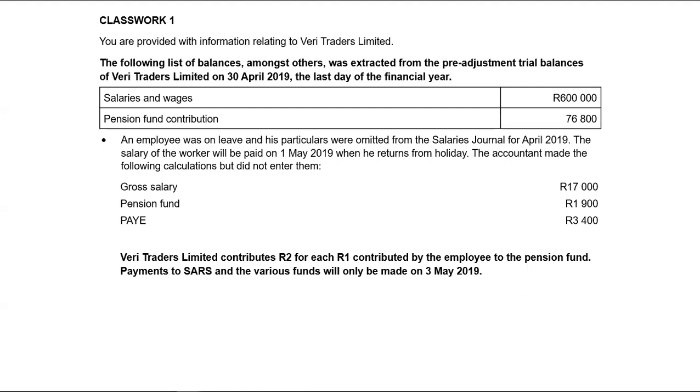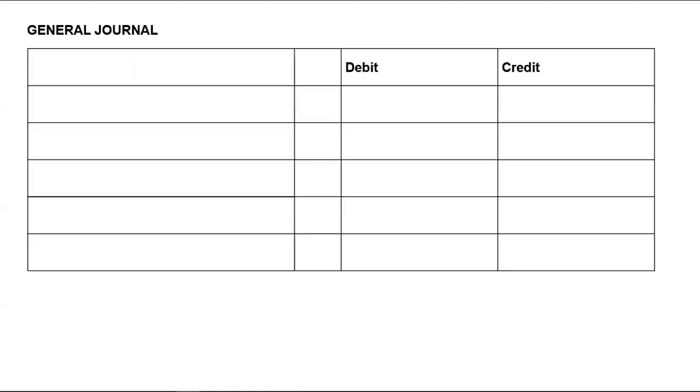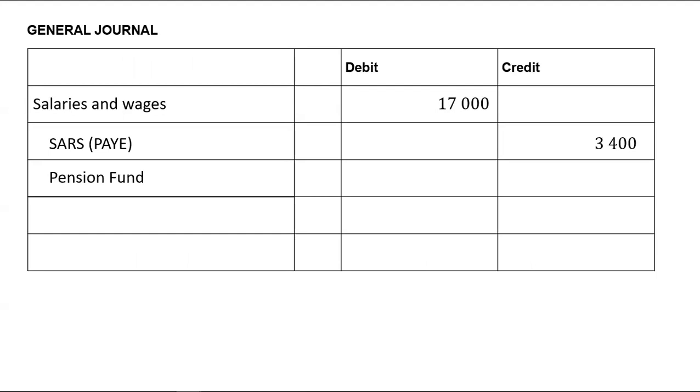To enter this in the general journal, I will debit salaries and wages with the gross salary amount, which is 17,000, and then credit SARS pay as you earn by 3,400, then credit pension fund, which is your liabilities, by 1,900.